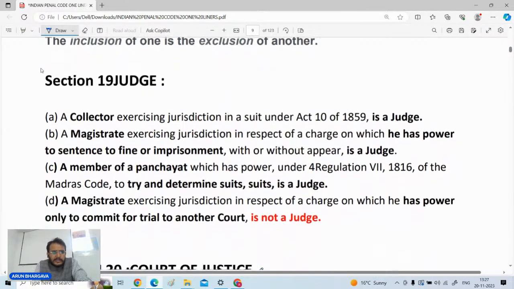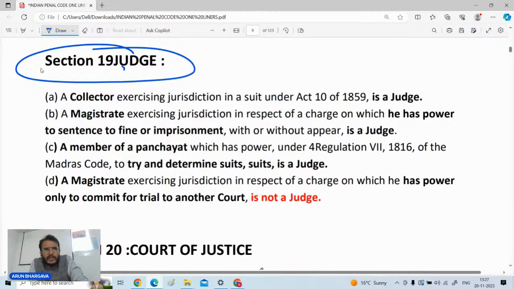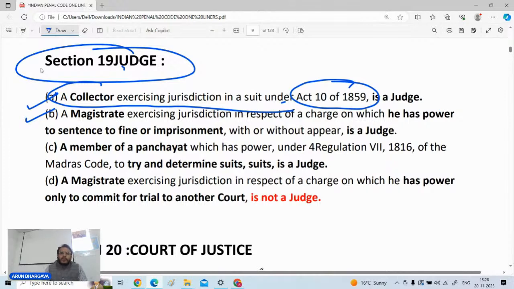Thereby, the next section which is important for you, that is section number 19, that who will be called a judge. जज की डेफिनेशन जो है सेक्शन नंबर 19 के अंदर है. What is important is the things mentioned in the illustrative part, that is a collector exercising jurisdiction in a suit of Act number 10 of 1859 is called a judge. That is basically the land acquisition proceedings, which are taken up by the collector. Similarly, a magistrate exercising jurisdiction in a charge in which he has power to sentence to fine or imprisonment, with or without appeal, is called a judge.